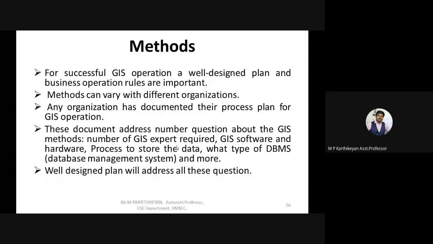Okay, so a well-designed method, a well-designed procedure being organized, should be in operational mode, so that the above four components are used in a very specific manner. The hardware, software, data, and people all have to be combined together in a proper method. So a well-designed plan will address all the above questions. Is the data clear, and are the people allowed to access this data?